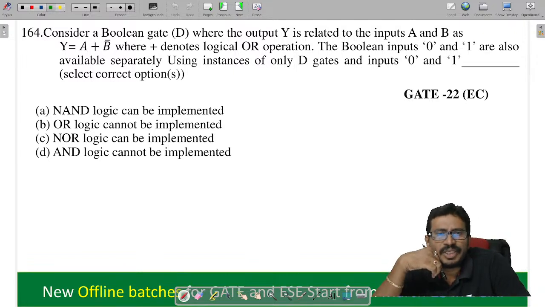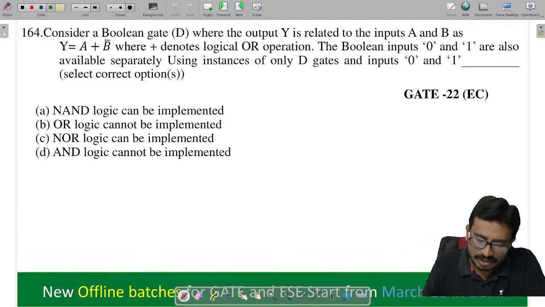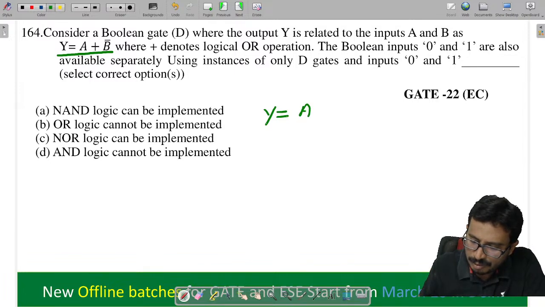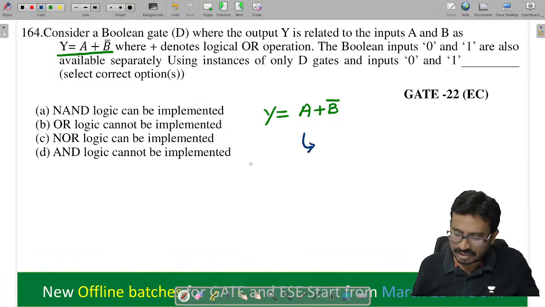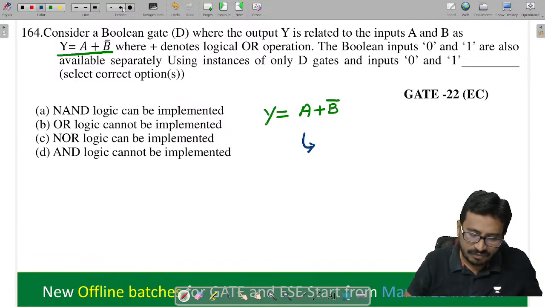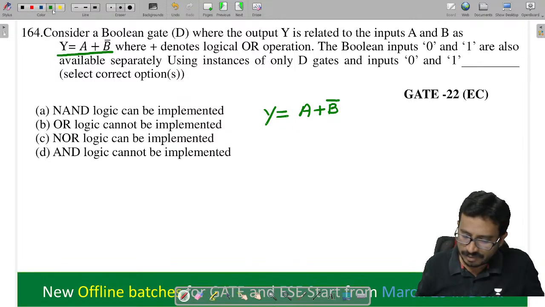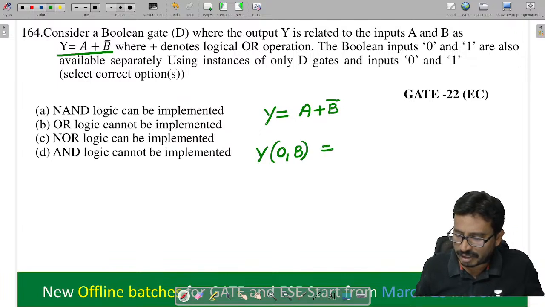Consider a boolean variable D where the output Y is related to the input like this. Now you see this here. They have given Y is equal to A plus B bar. First of all, tell me whether this is functionally complete or not. To identify functional completeness, what do we need to do? Check this expression. If I place A is equal to 0 and B as B, what will I get here? We get B bar. That means we got a NOT.